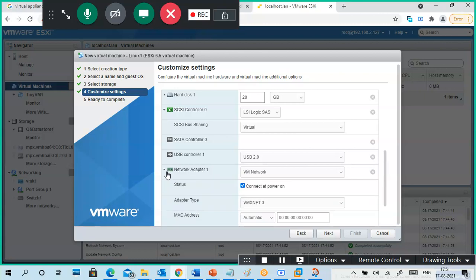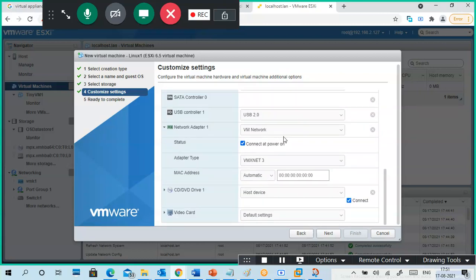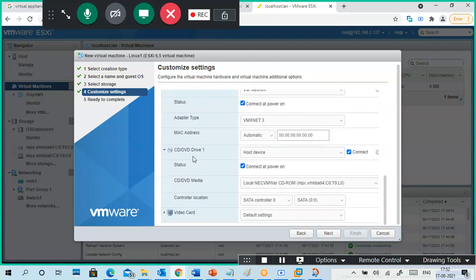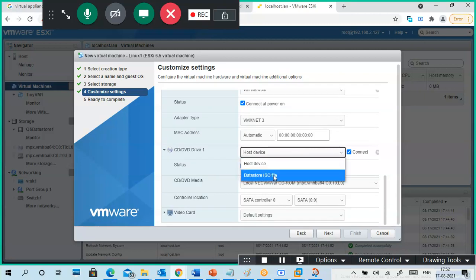Okay, this is a network port. VM network for a virtual machine, I think. Automatic address type. These are the adapters. Next, this is a CD-ROM. You have to insert the CD-ROM: host device or data store ISO.